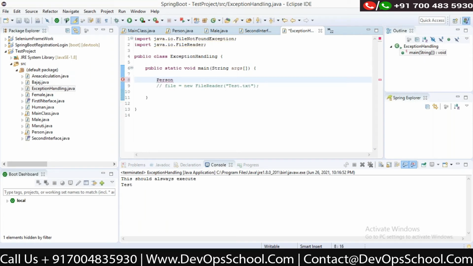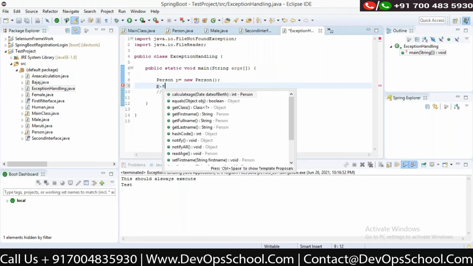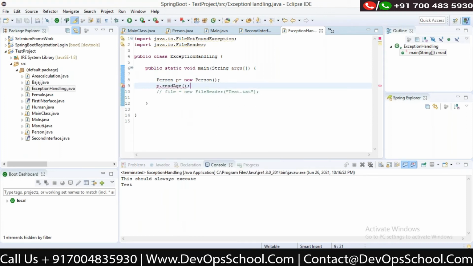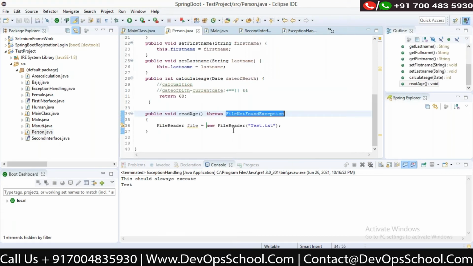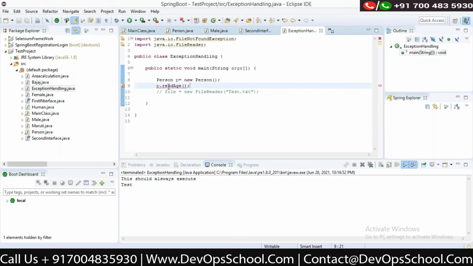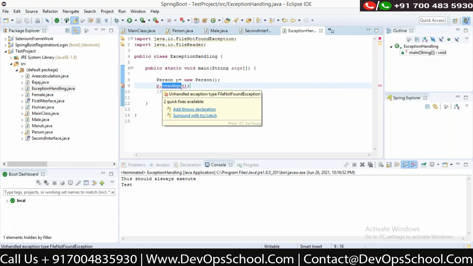So I'm creating an object of the person class, p, and calling p.readAge. The person class has already thrown the exception, so who is supposed to handle it? Someone has to handle it. In the exception class, I am calling this method p.readAge.